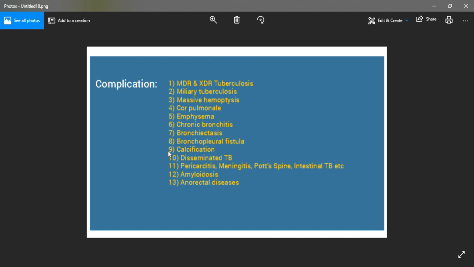All of these are the complications of pulmonary tuberculosis. Apart from this, the complications of disseminated tuberculosis include pericarditis, meningitis, Pott's spine, intestinal tuberculosis, some anorectal diseases, and amyloidosis.